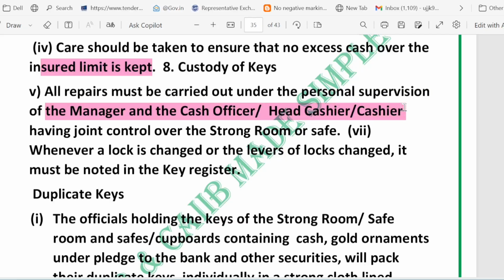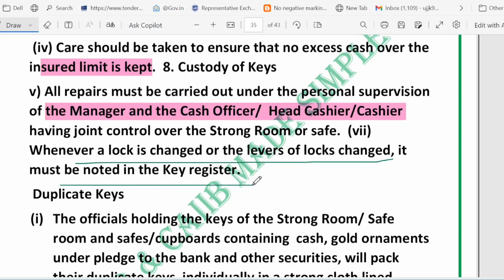And one person should never be alone with the safe during repair. Two responsible officials watch the whole job. Any lock or lever change must be recorded. So here you can see the key point. If the lock is changed or the lever of the lock is changed, it must be noted in the key register. So write it down, so there is an audit trail showing who has changed what and when.